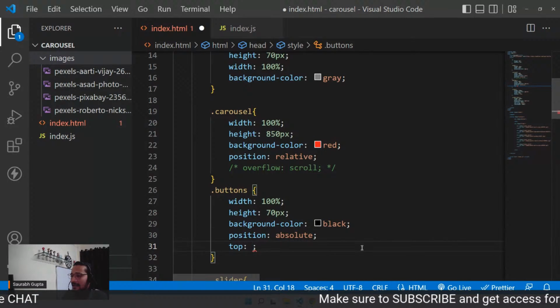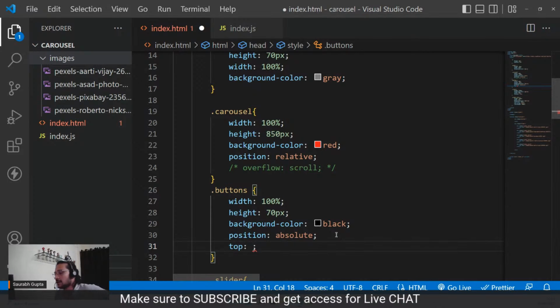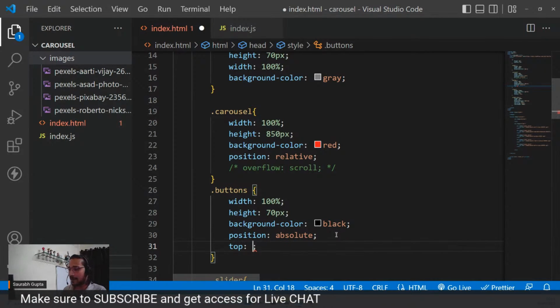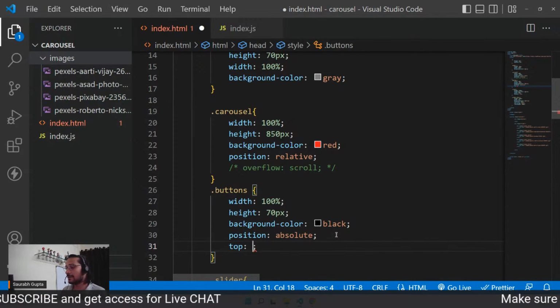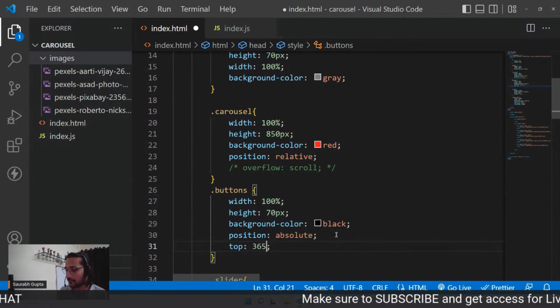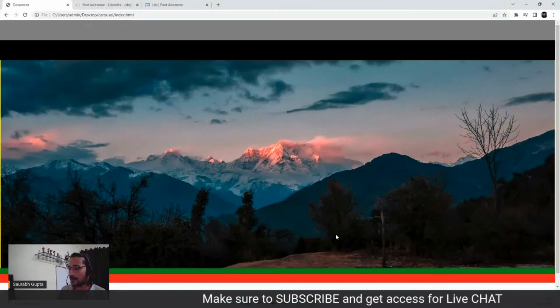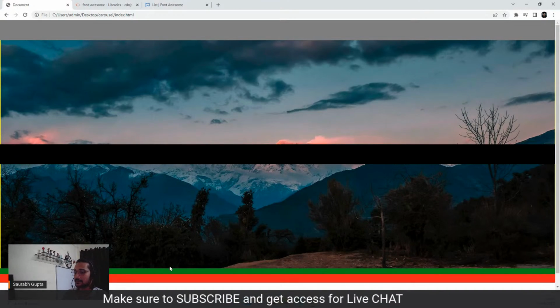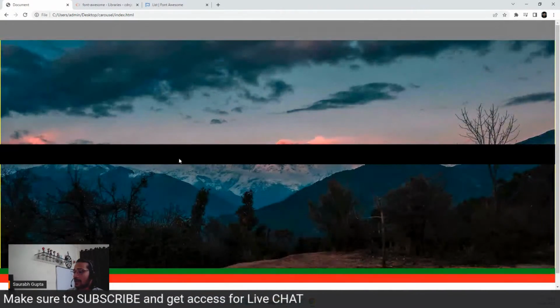Okay, so what is the complete height? 800, and my height is 70 pixels. So what is the middle, guys? Can you guys calculate what is the middle? So if it is 100, it will be 350. So now it's 170, so 365. 365 pixels, just to put it in center like this. Okay, cool. So we have it here.